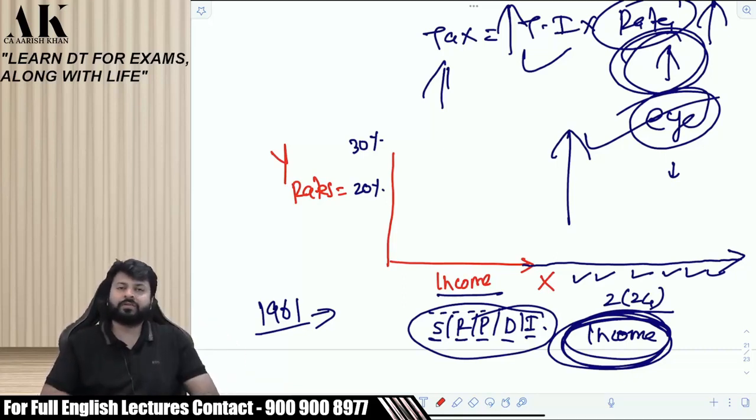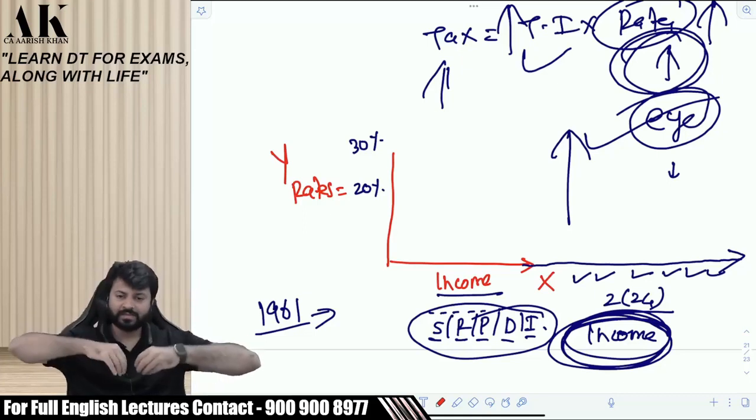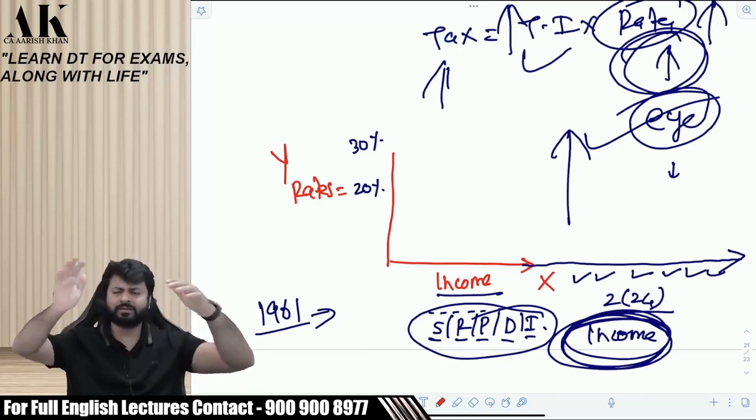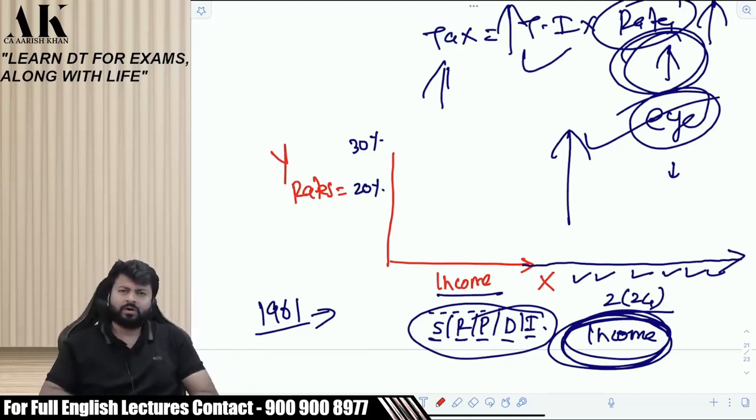Now the government of India has deliberately done this. You also understand why the government will tell you an exhaustive definition of income. If they start to tell you an exhaustive definition of income, then they will close their door of incomes now. They are not interested in telling you an exhaustive definition. That's the reason they give you an illustration, a list, and they say this is income, this is income, this also is included in income. All these things are included in income. And something which is similar to this can also come in the definition of income.